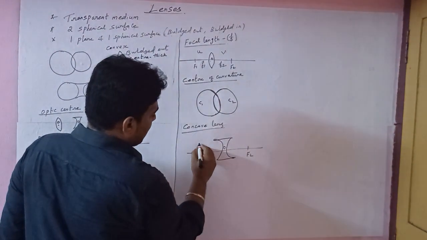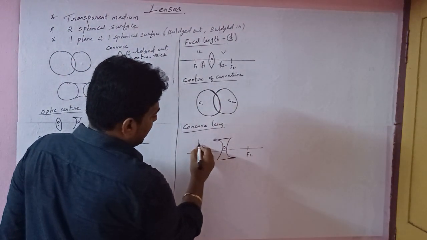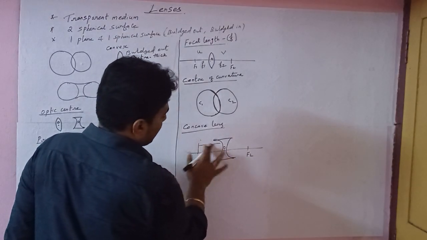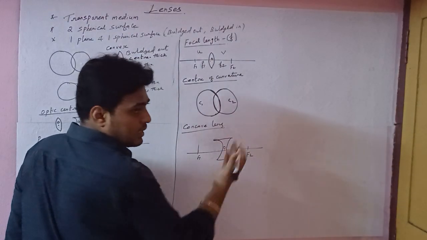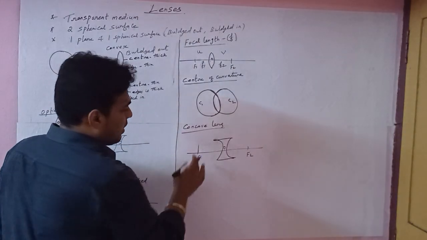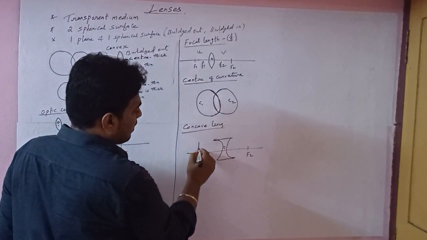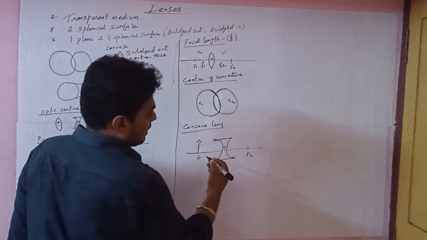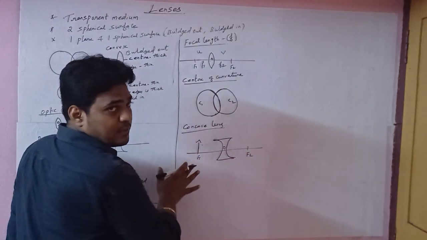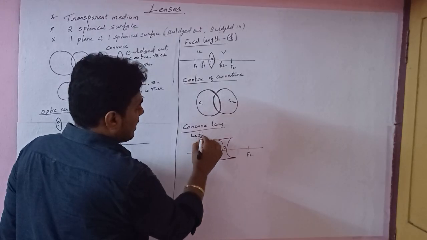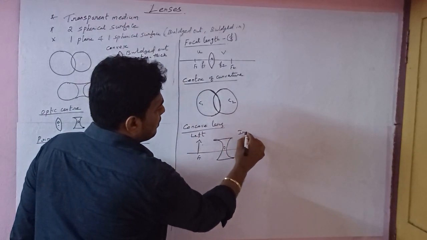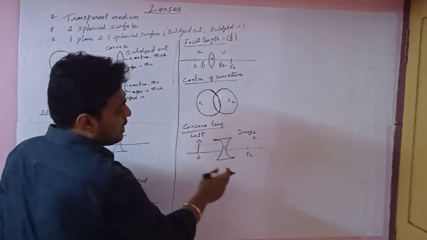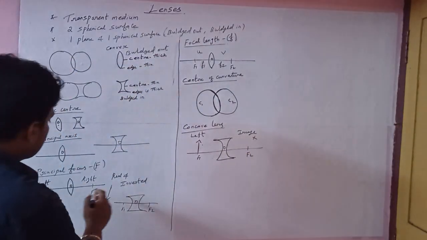The object is always placed on the left side. The light ray travels from the rarer medium to the denser medium, but I am not considering that now. Next class we will discuss the ray diagram. The image appearing on the right side is only suitable for the convex lens.